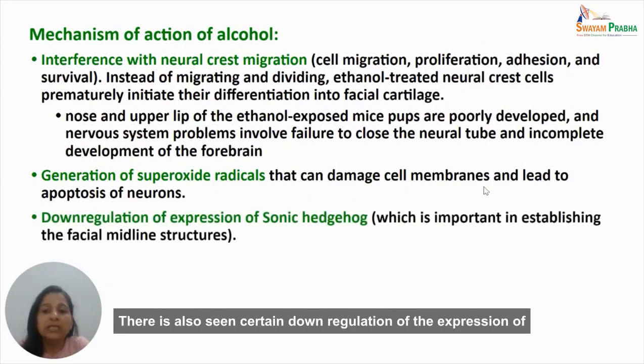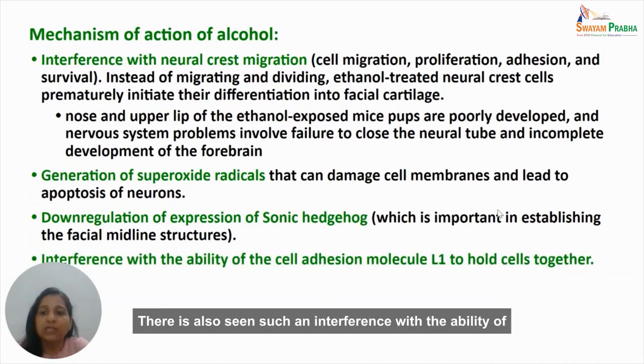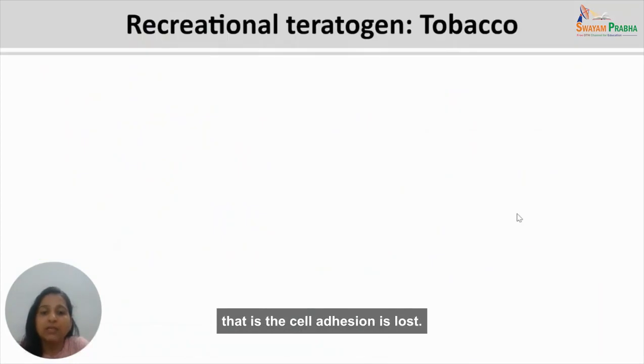There is also downregulation of the expression of sonic hedgehog genes, and as you know, sonic hedgehog genes are important in establishing the facial midline structure. There is also interference with the ability of the cell adhesion molecule L1 to hold the cells together. That is, the cell adhesion is lost.